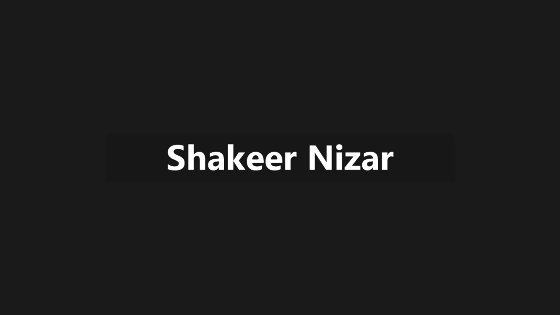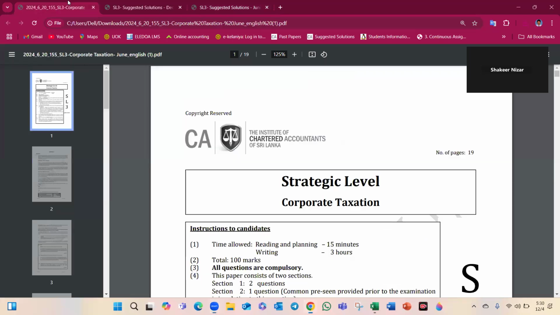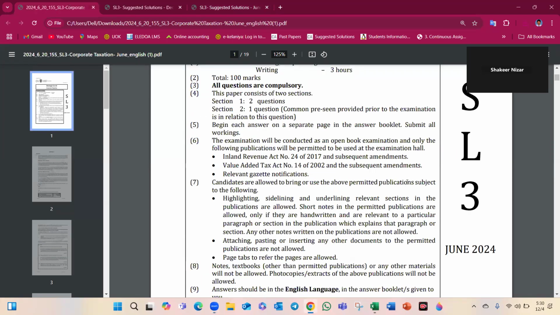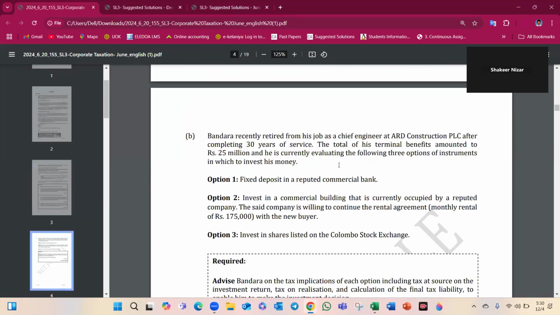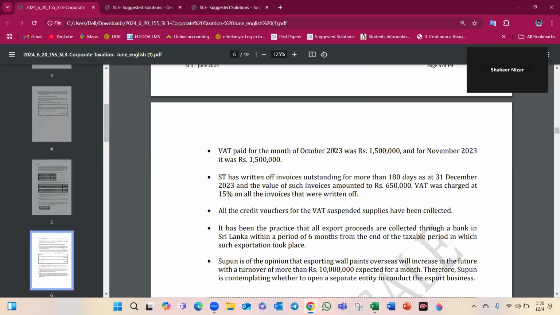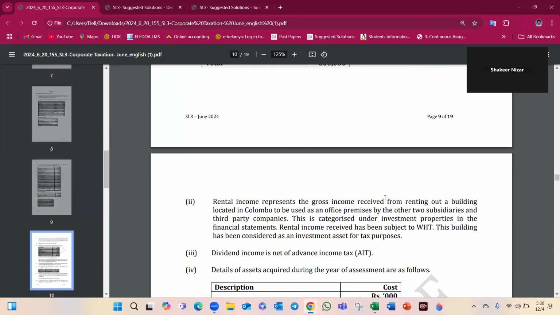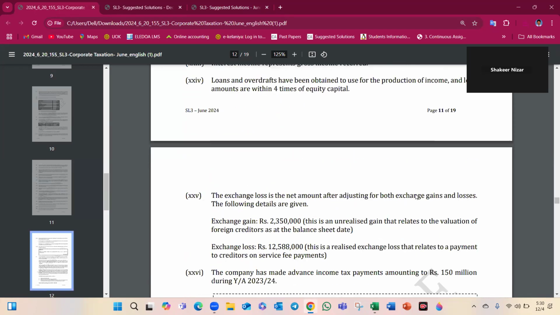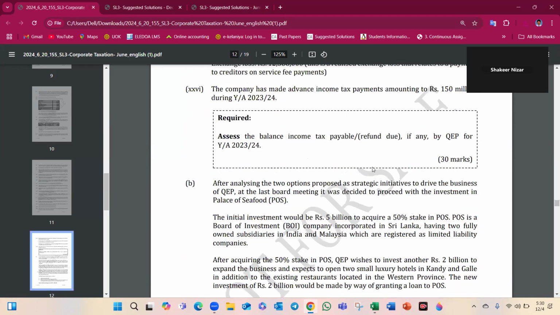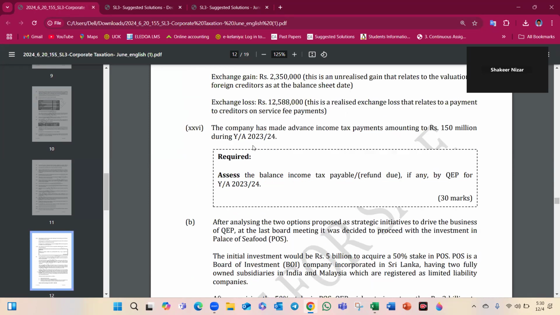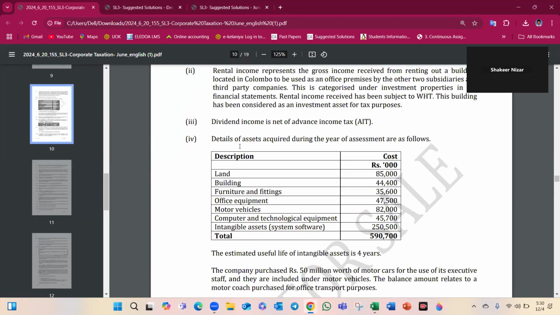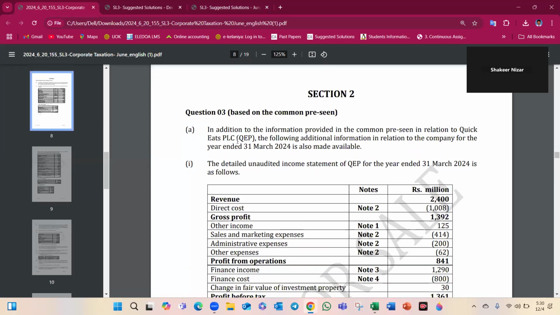Good morning. Today we are going to discuss the chartered paper, which is in the strategic level, corporate taxation paper, 2024 June paper. In there, you can see a particular question based on a common pre-seen analysis for 30 marks. If I'm not mistaken, it's for 30 marks. Assess the balance income tax payable or the refund due, if any, by QEP for the year of assessment 2023-2024. So you can see there is a number of adjustments there.